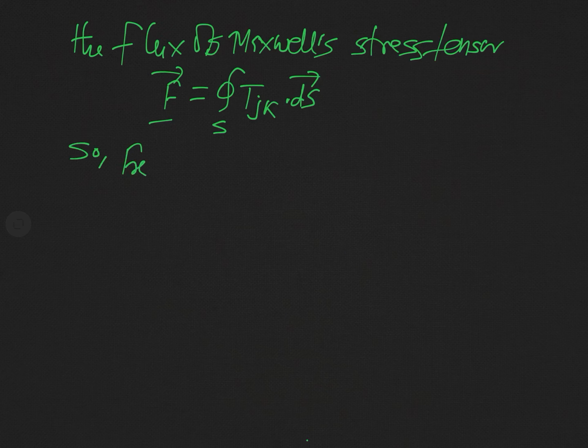So Fx, what will be this Fx? This Fx will be equal to the integral over S of Txk nx hat dot dS.